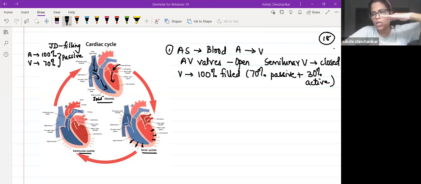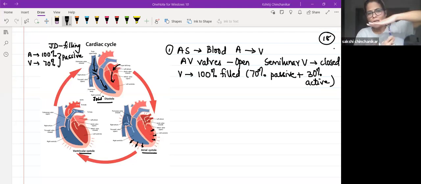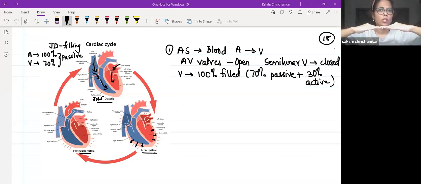And below the AV valve, suppose I put a pencil here like this. What can this pen be compared with? Can I say this pen can be compared to the chordae tendineae? So the chordae tendineae did not close it. The closing of the AV valve is because of increased ventricular pressure. What the chordae tendineae will ensure is that once the AV valve is closed, it will hold it like that, so that the ventricular pressure can increase further.